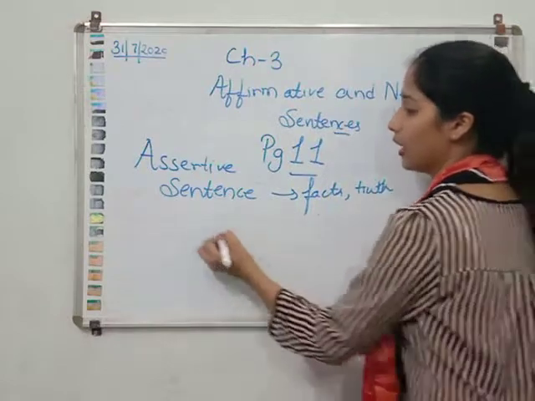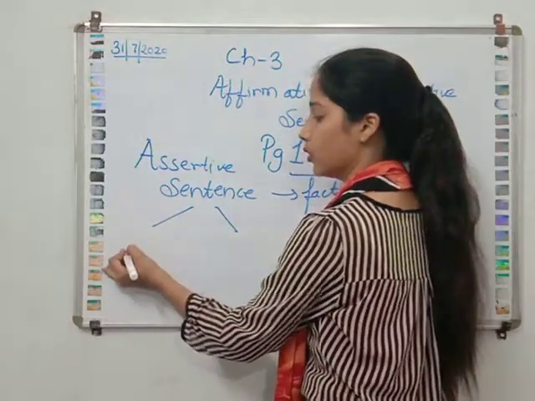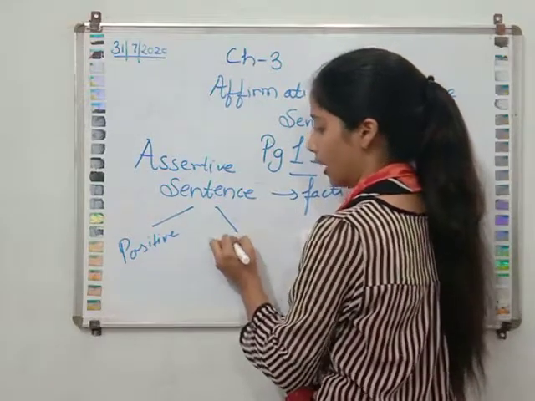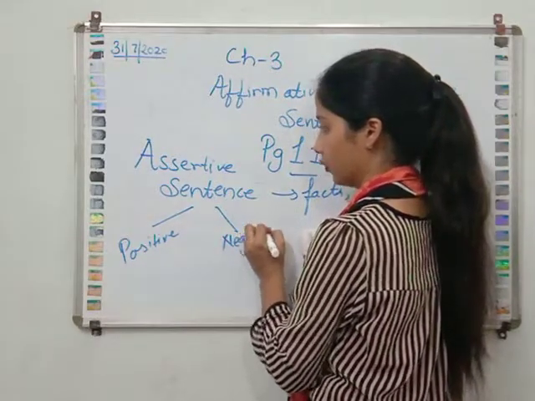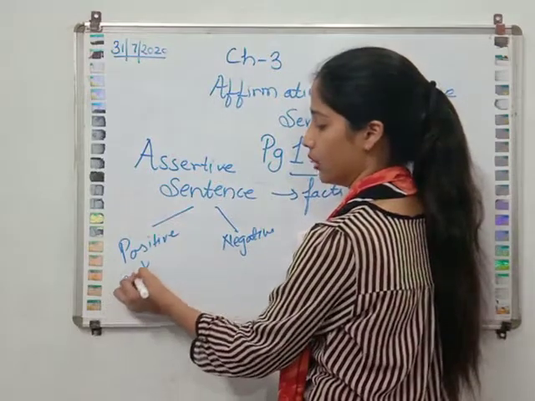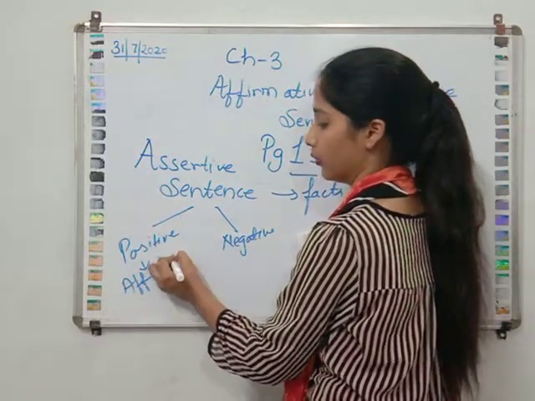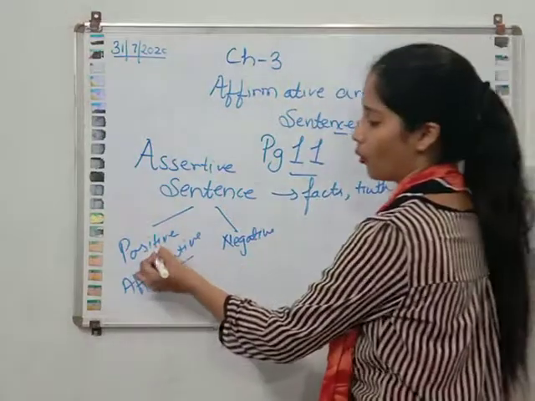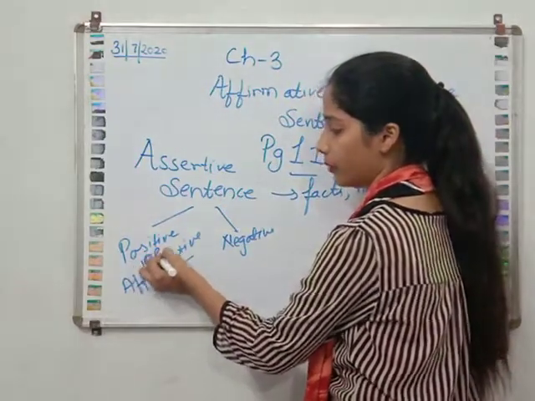It can be negative also or positive also. Positive is known as affirmative. We can write positive or we can use affirmative.